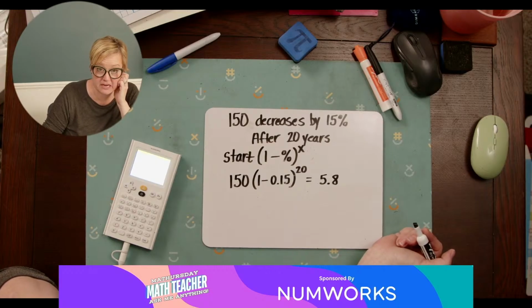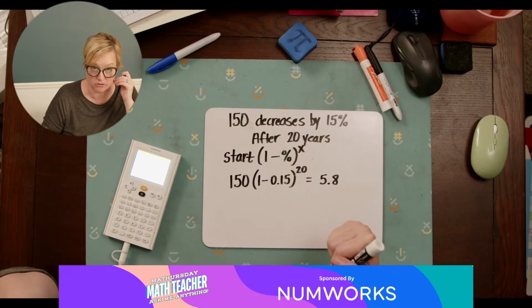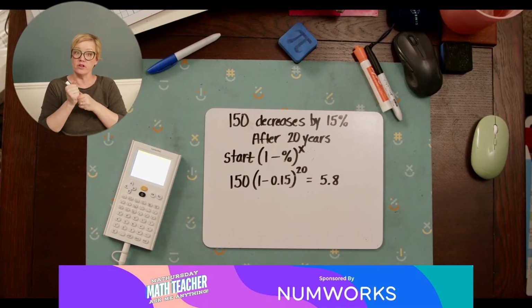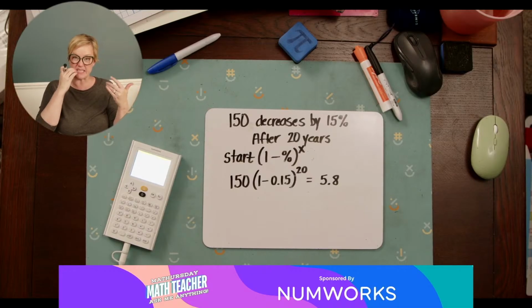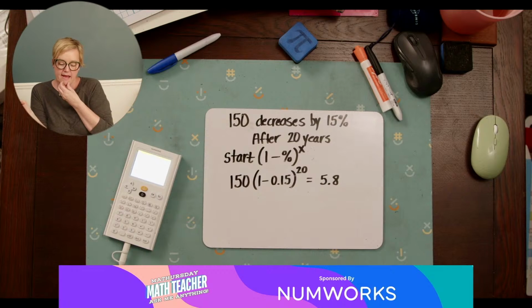So that's a pretty big decrease, right? But that's after 20 years. It's never going to fully get to 0, because again, we looked at that exponential growth. It's going to hit that asymptote. It's never going to hit 0, but it's going to get closer and closer and closer.